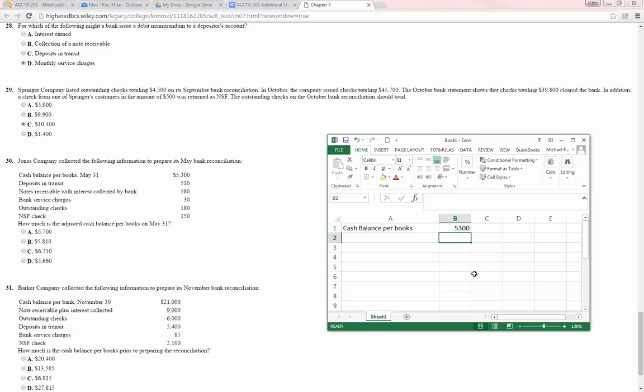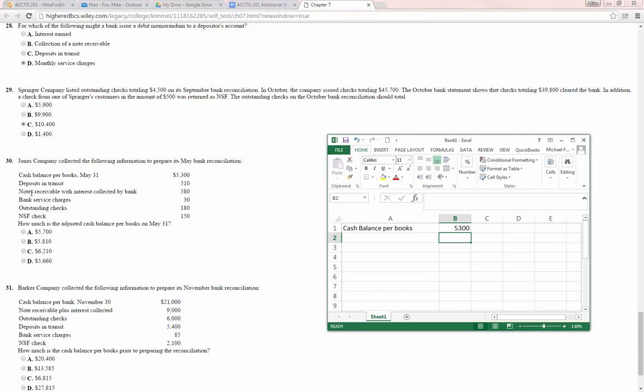And then we have to figure out which things are going to adjust our book. So remember, deposits in transit, those were already in our book. A deposit in transit means we go to the bank, we deposit the money, we record it in our book, and we assume it's all there. But when we get our bank statement, we realize we must have deposited it too close to the end of the month, and so that money is not showing up yet on the bank statement. We don't make any adjustment to our books for that. We make an adjustment to our statement balance for that. So that's not going to affect this.